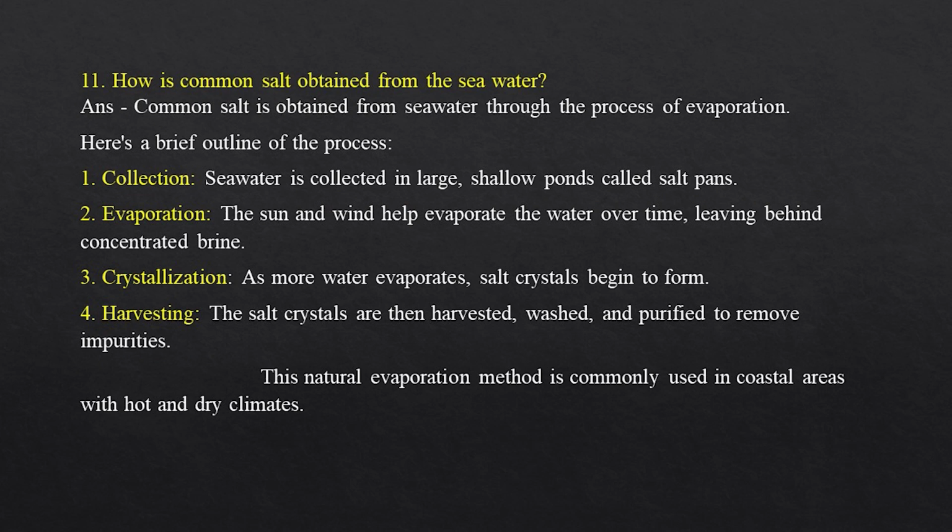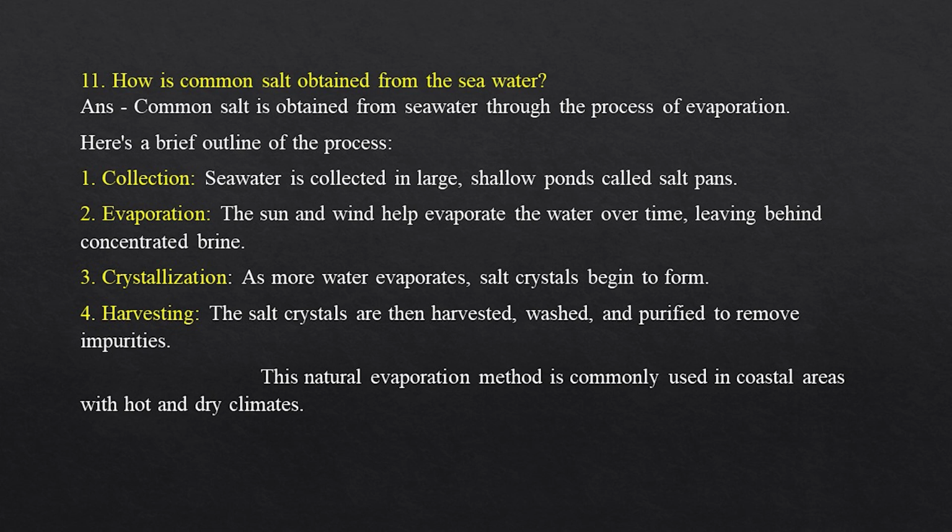11. How is common salt obtained from the seawater? Ans. Common salt is obtained from seawater through the process of evaporation. Here's a brief outline of the process. 1. Collection. Seawater is collected in large, shallow ponds called salt pans.